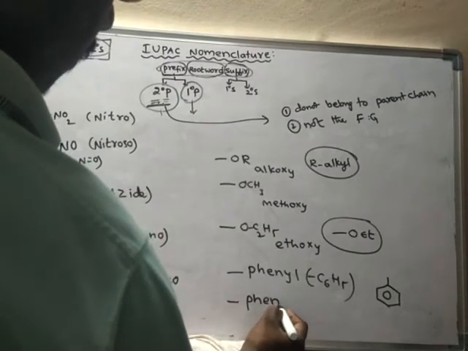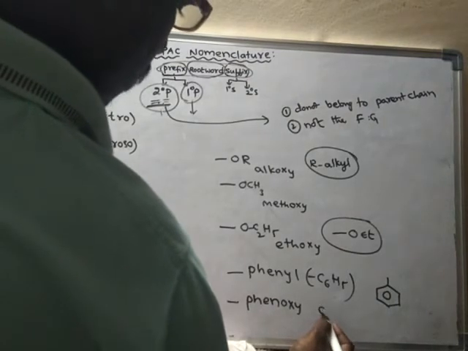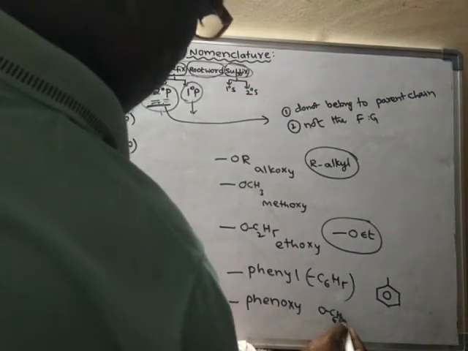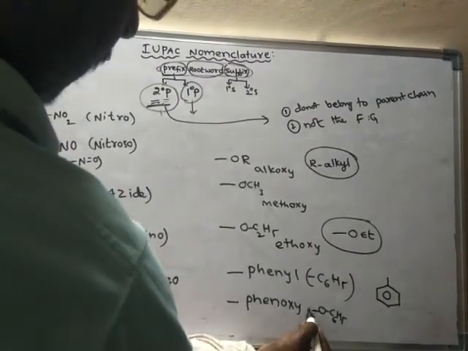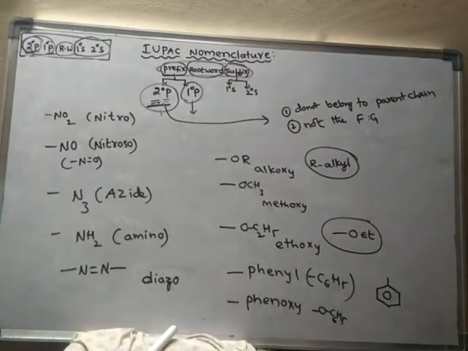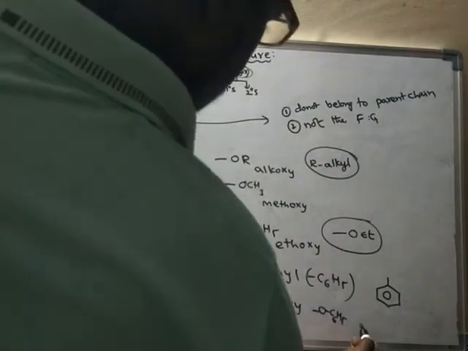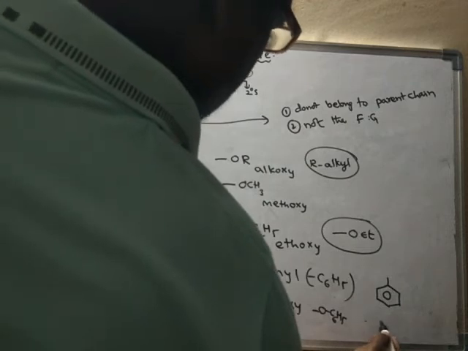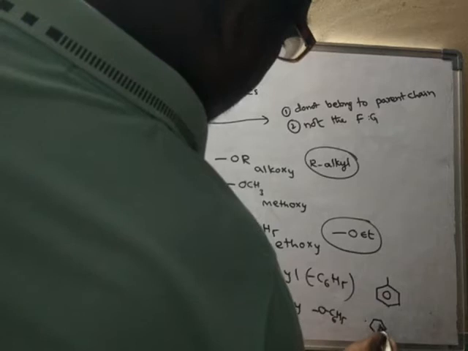Phenoxy group means OC6H5, and this bond is empty and it may be connected to carbon atoms. So phenoxy will be like this. Actually, this is the benzene ring.